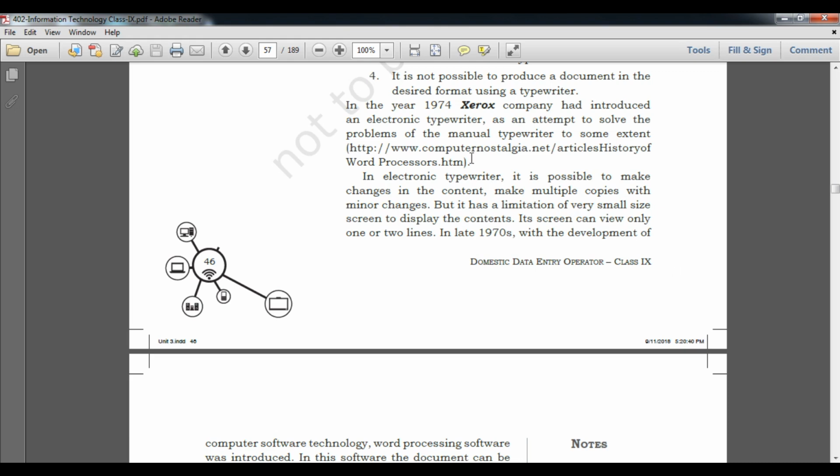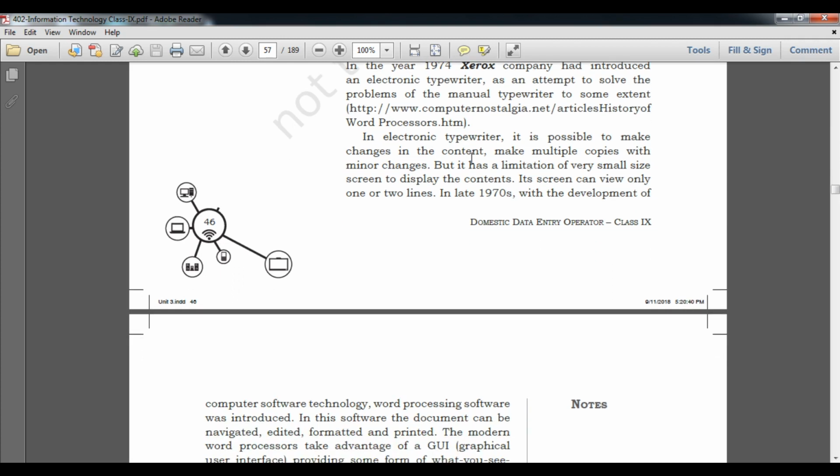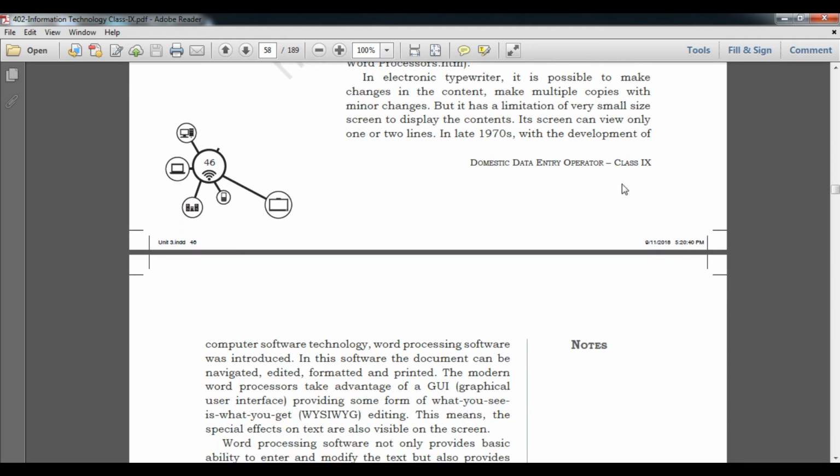In 1974 the Xerox company introduced the electronic typewriter. With the help of an electronic typewriter we can make minor changes and make multiple copies. But it has its own limitation: it provides a very small screen, and it can display only one or two lines.